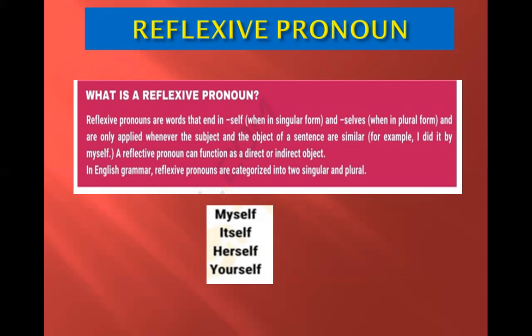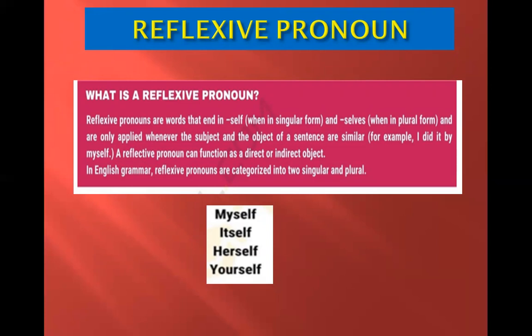Words like myself, yourself, themselves, herself, and himself are reflexive pronouns. For example, I will clean these cobwebs myself. Here, myself is a reflexive pronoun. They will decorate their stalls themselves. Here, themselves is a reflexive pronoun.